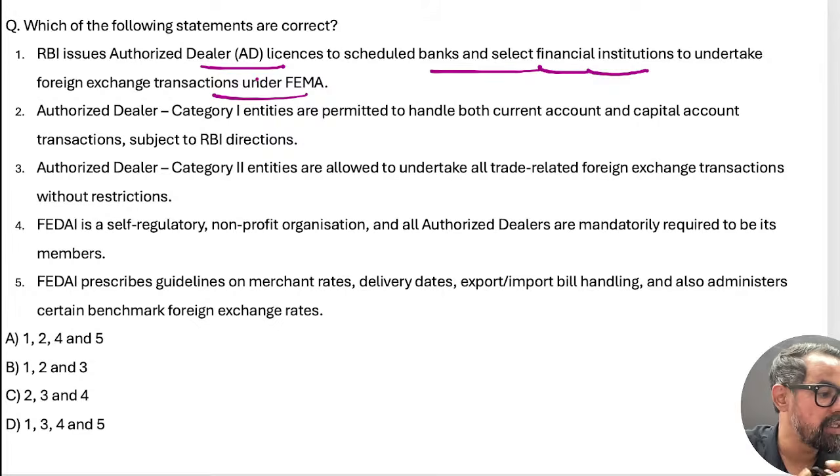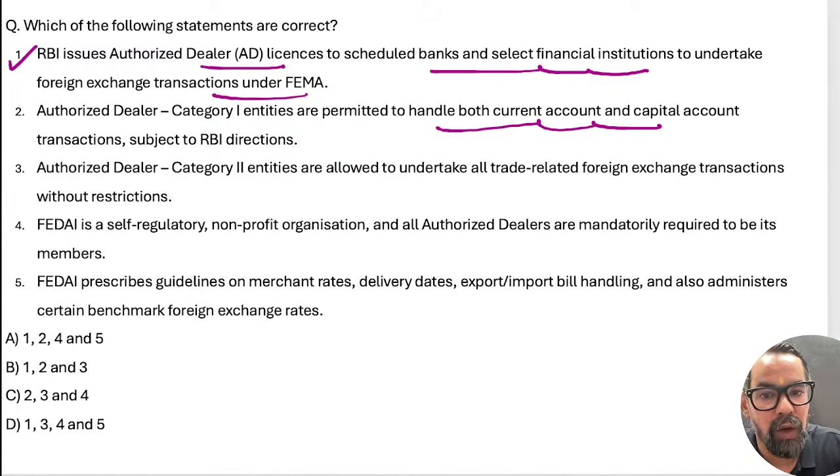The other one is category 2, mostly RRBs and upgraded FFMCs. Category 3 is your DFIs. And the fourth one, we have FFMCs, full-fledged money changers, and others, right? So RBI generally provides the license to these institutions. Authorized dealers category 1 entities are permitted to handle both current account and capital account transactions.